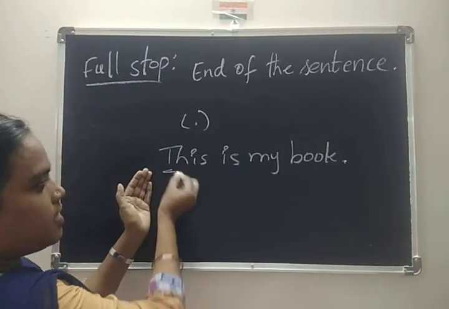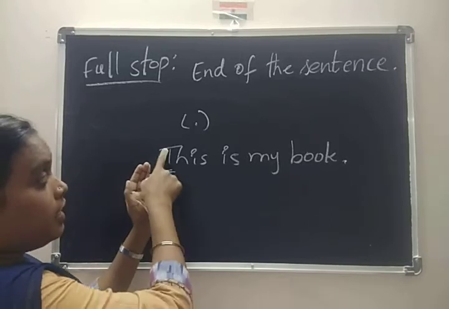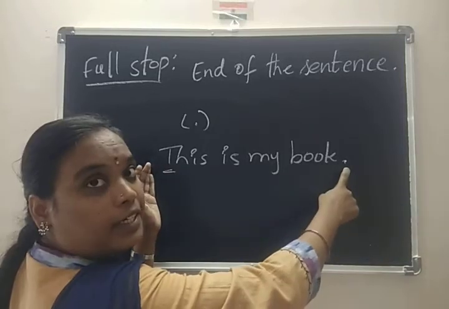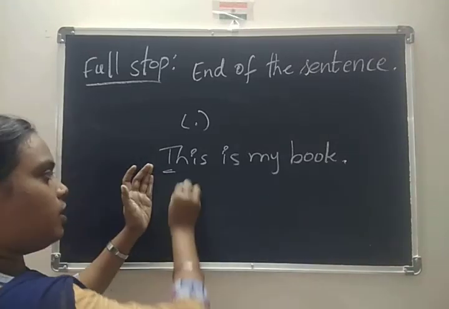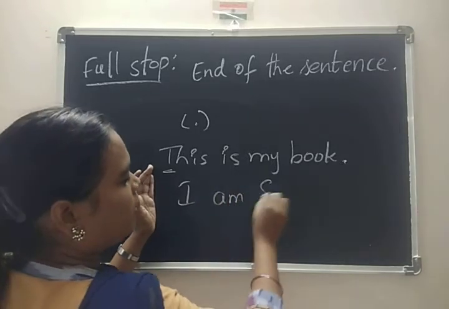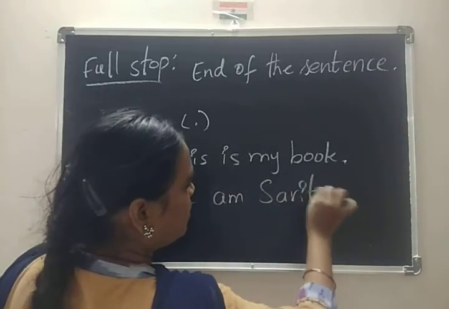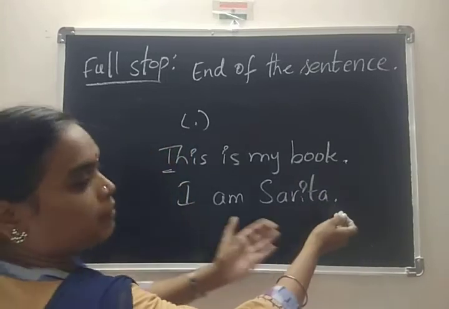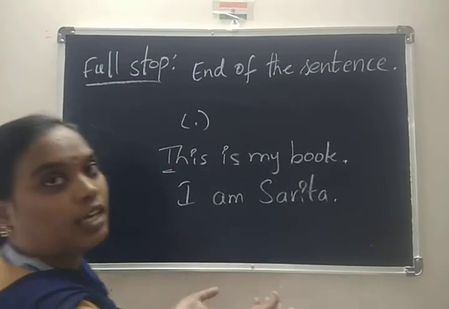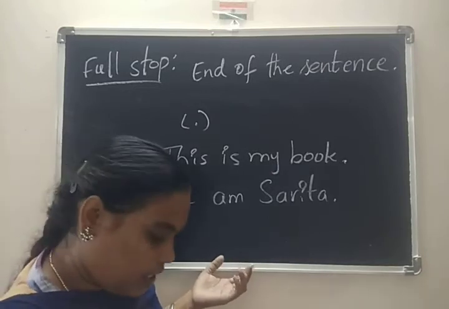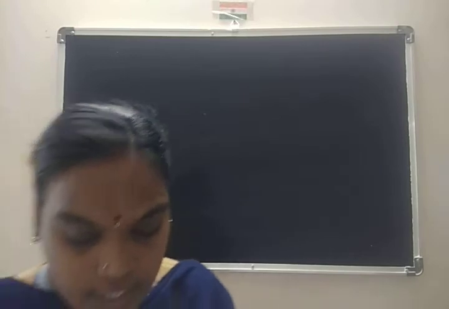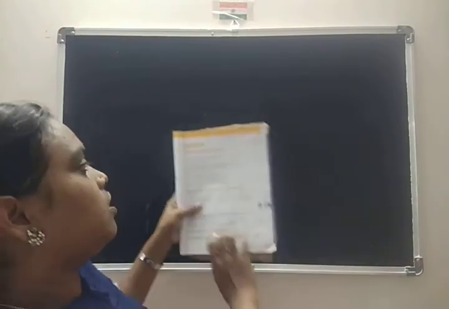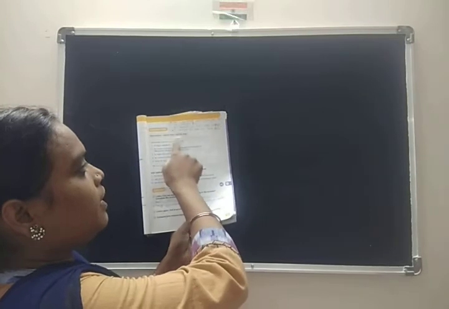So the starting sentence, T is capital, and here we completed that sentence. So what do we have to use here? Full stop. Or you can write, maybe, I am Sunita, which was already given. You can take this one, even I capital, full stop. This is known as punctuation in our language skills. Is it clear to you? Hope you understand, children. Now coming to our writing part. Yes dear, first you have to see in your punctuation, language skills, capital letter and full stop.